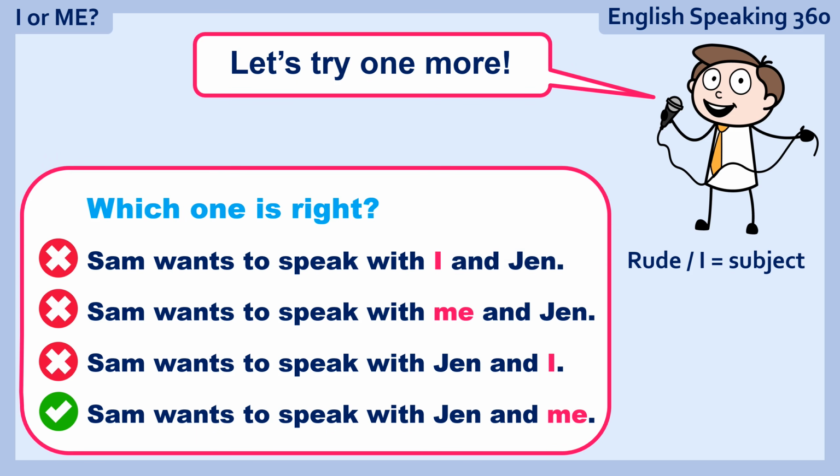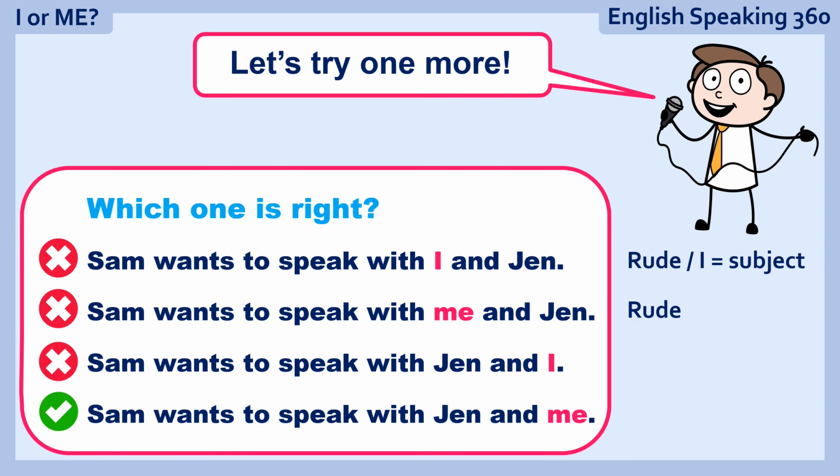The second one, Sam wants to speak with me and Jen. This one is just rude because you put me before Jen. But if you remove Jen, Sam wants to speak with me. That makes sense. So me is the right pronoun.